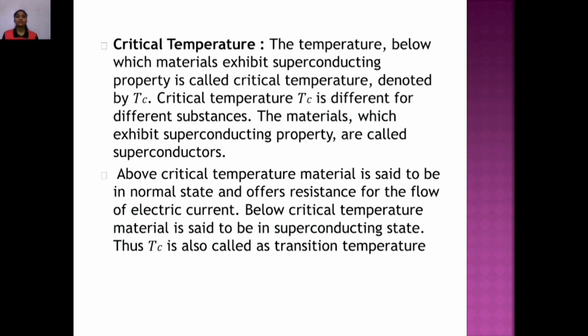Critical temperature. The temperature below which materials exhibit superconducting property is called critical temperature, denoted by Tc. Critical temperature Tc is different for different substances. The materials which exhibit superconducting property are called superconductors. Above critical temperature, the material is said to be in normal state and offers resistance for the flow of electric current. Below critical temperature, the material is said to be in superconducting state. Thus, Tc or critical temperature is also called the transition temperature.